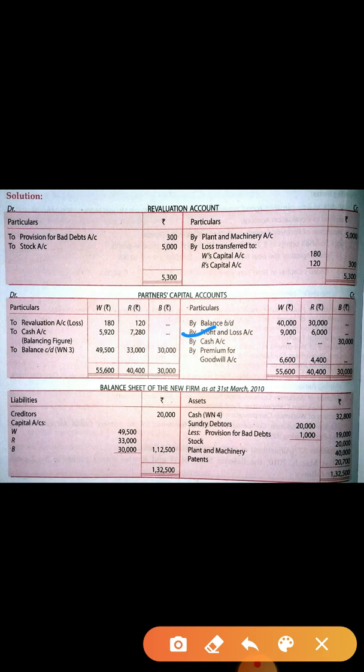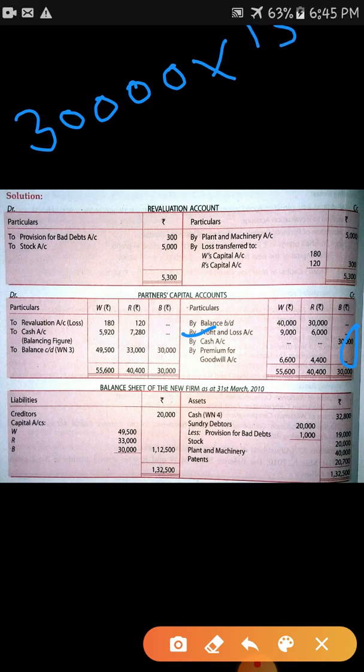Okay, now what is the next thing? Now next thing you have to find out the total capital of the firm, because this is the adjustment question, so you have to find out the total capital. Now total capital you have to find out from the new partner's capital, and new partner's capital is given 30,000, and new partner share is 4/15. So total capital is 30,000 into reciprocal of his share.